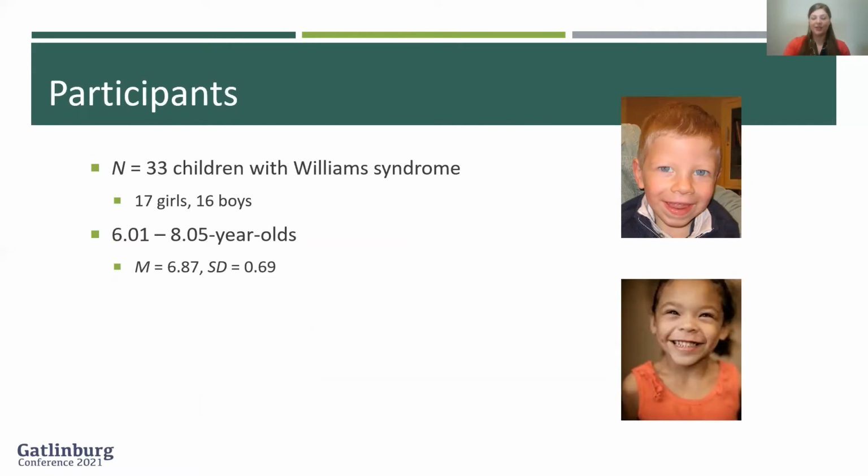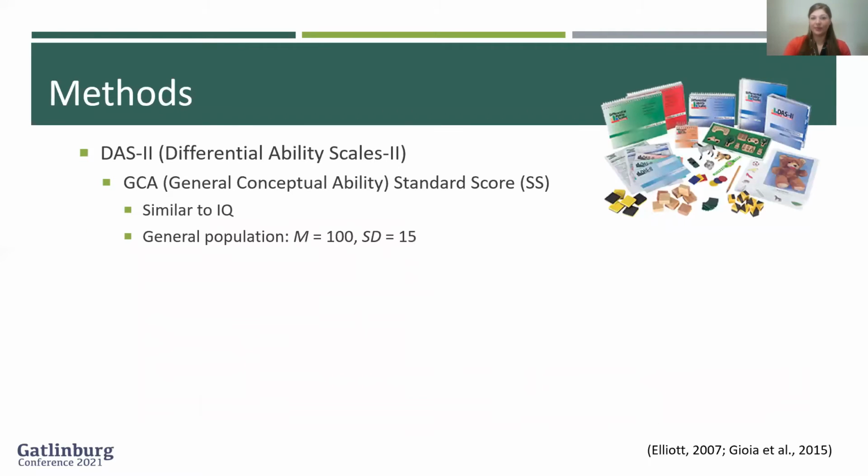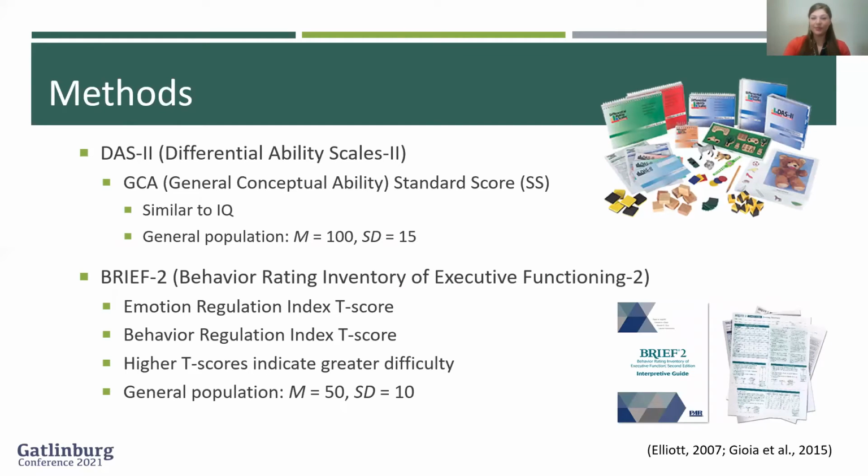Participants included 33 6 to 8-year-olds. All children had genetically confirmed classic deletions of the Williams syndrome region. We used the DAS-II GCA, or General Conceptual Ability Standard Score, to evaluate overall intellectual abilities. We used the BRIEF-2, which is a parent report measure of executive function. The current study focused on the emotion regulation and behavior regulation indices. Higher T-scores indicate greater difficulty.